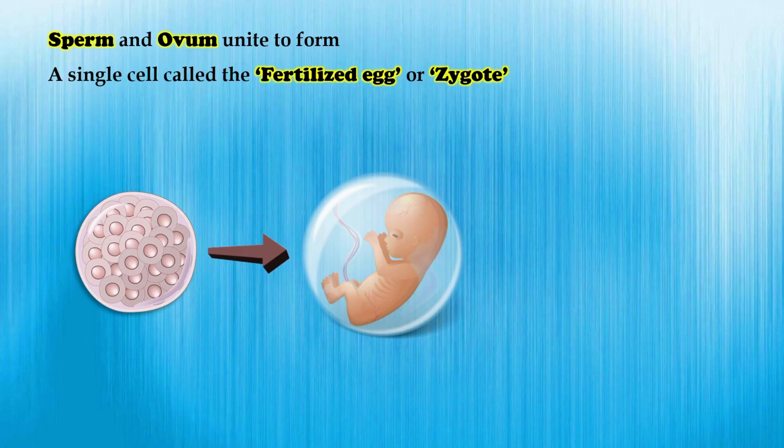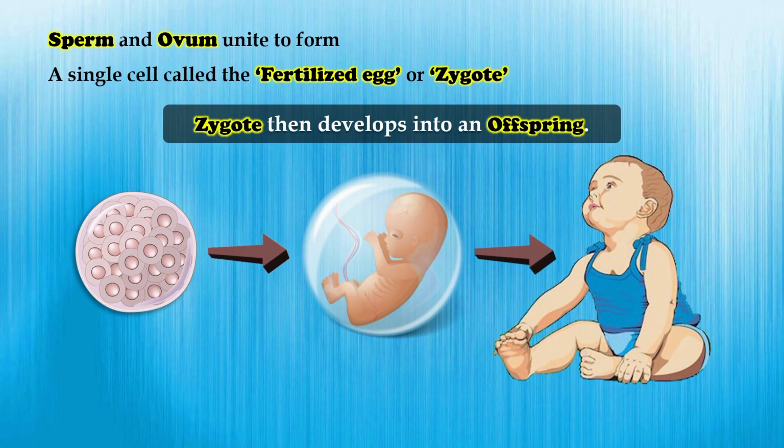During sexual reproduction, the sperm from the male and the ovum from the female unite. This fusion forms a single cell called the fertilized egg, or the zygote. The zygote is the very first cell of the new organism. It begins to divide repeatedly and slowly develops into an embryo, and later into a fully formed baby.